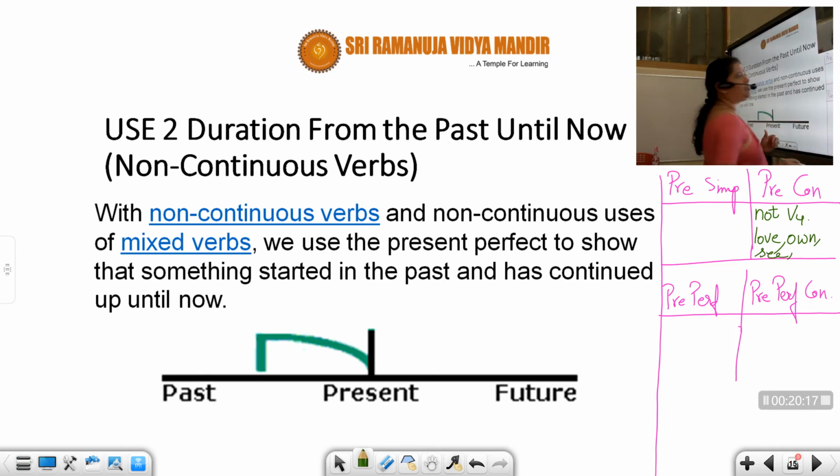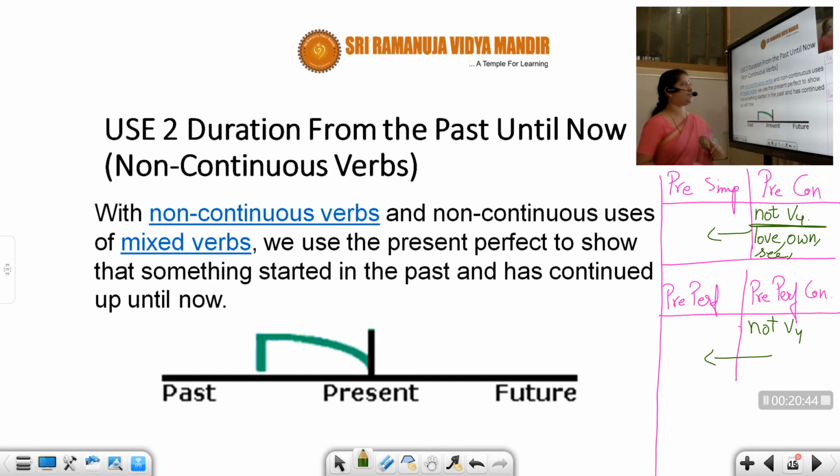Now these kinds of words are not supposed to have ing forms. So even though the keywords for present continuous are there, you have to write them only in present simple. Same way, whichever words are not supposed to take ing forms but have the keywords for present perfect continuous, those words are to be written in present perfect. I suppose you understand. So now listen carefully. Use 2: duration from the past until now, non-continuous verbs.